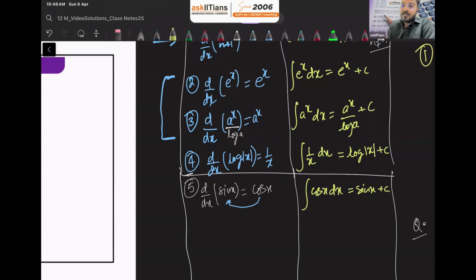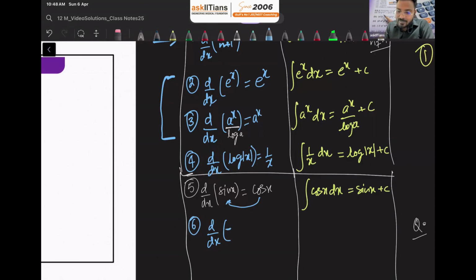Now, what is the next one? What's the derivative of cos x? The derivative of cos x is minus sin x. Remember, minus sin x. When we are finding the derivative of any trigonometric function starting with c, like cos x, cosecant x, cot x, the answers are always negative. So the derivative of cos x is minus sin x.